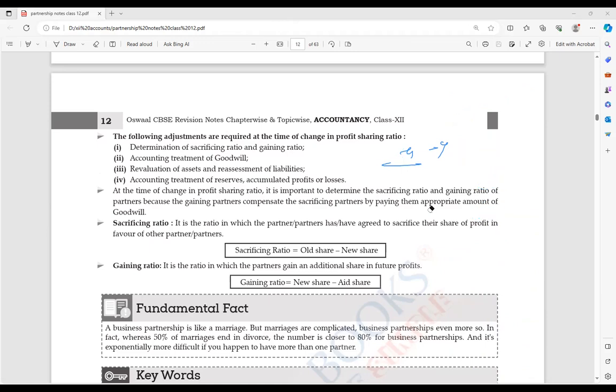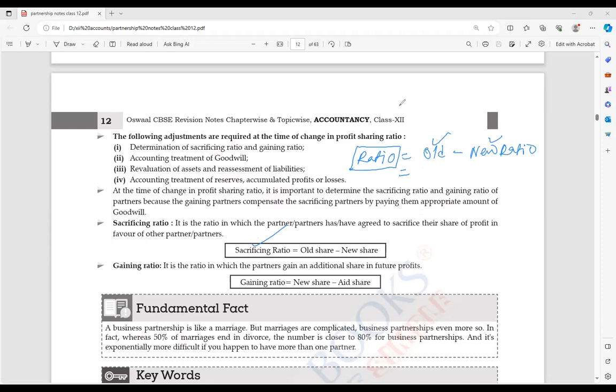Say the question given to you is, find out the sacrificing or gaining ratio. We don't know that. As per seeing the ratio, we cannot find out who is sacrificing and who is gaining. So at that time, what do I do? Old ratio minus new ratio. Think about what I'm talking. Old ratio minus new ratio. Now, when we follow old minus new, that is the sacrificing formula, correct or not?